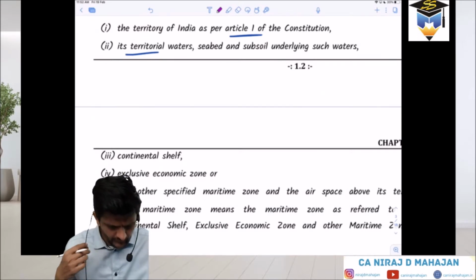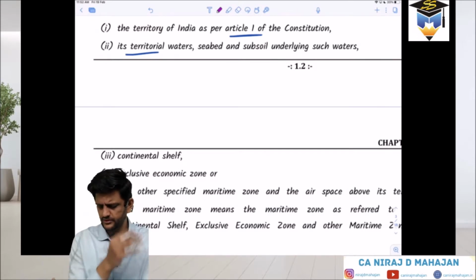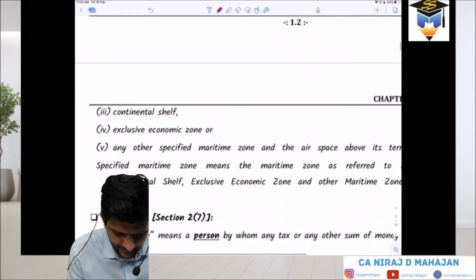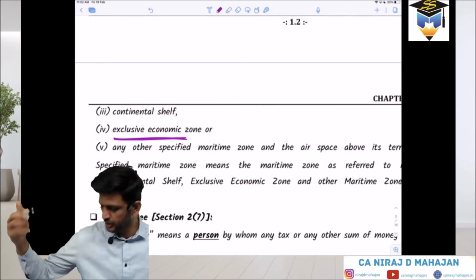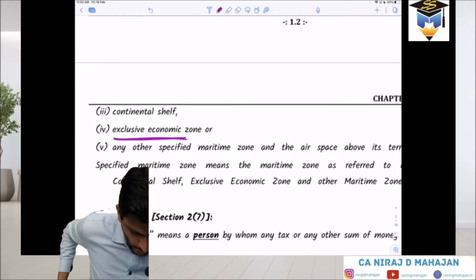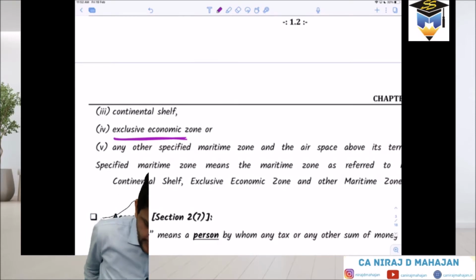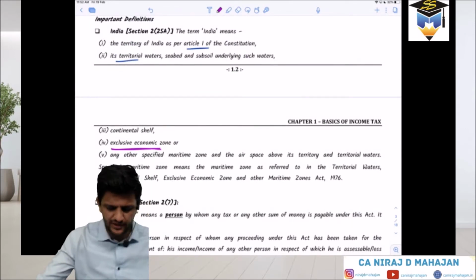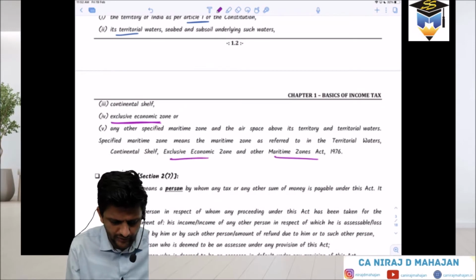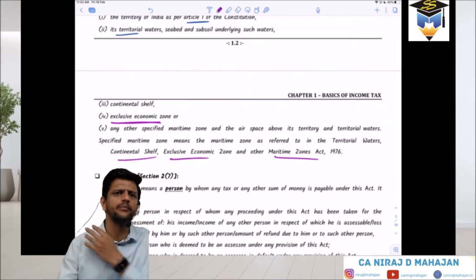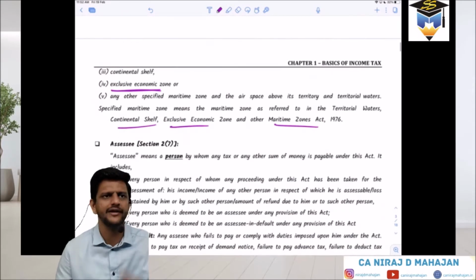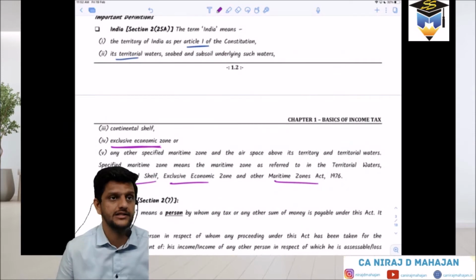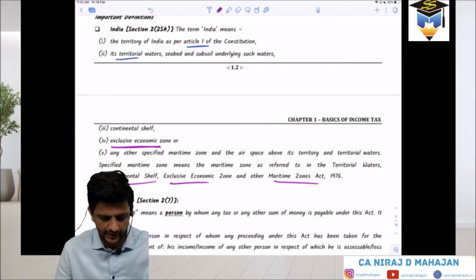Then continental shelf, exclusive economic zone. Have you heard of this? Economic zone, special economic zones, have you heard of that? Or any other specified maritime zone and airspace above it, its territory and territorial waters. Basically, whatever is declared by the government is all part and parcel of India. Again, not a very important definition from your syllabus point of view, but whatever income is earned over here will be taxable. So right now we're talking about the area where income can be earned.